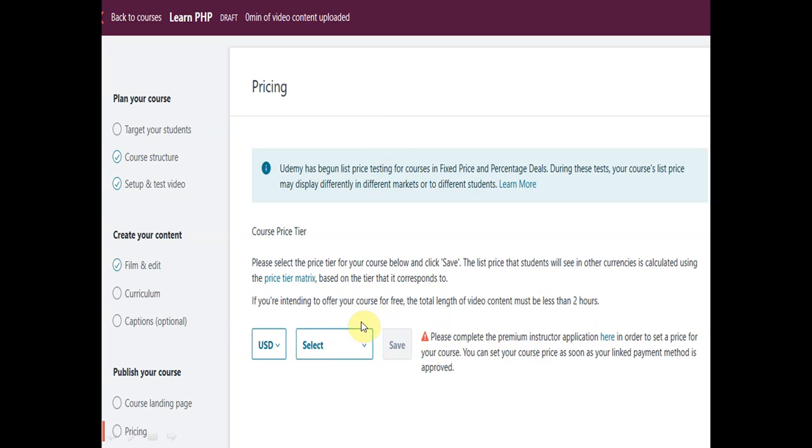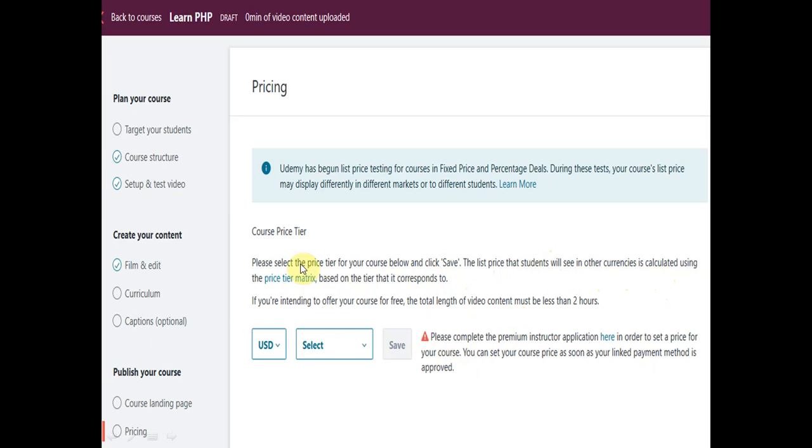If you are intending to offer the course for free, the total length of the video content must be less than 2 hours. So we can mention a free course here, and we can mention a paid course also. Please select the price tier of your course below, then click save. The list price that students will see in other currencies is calculated using the price tier matrix, based on the tier that it corresponds to.